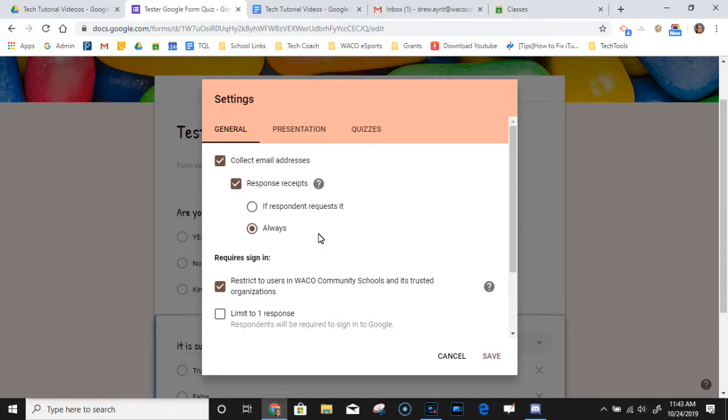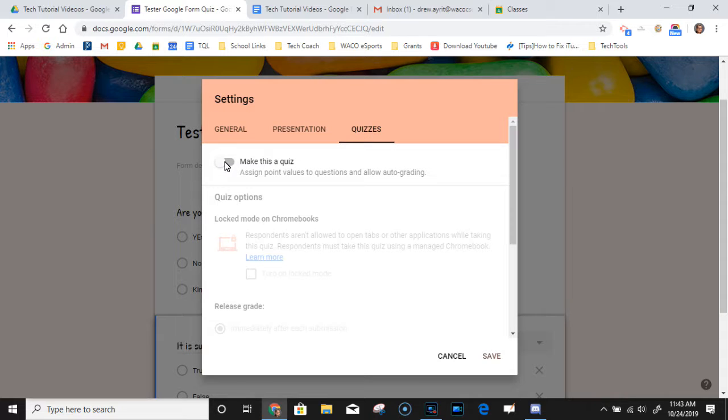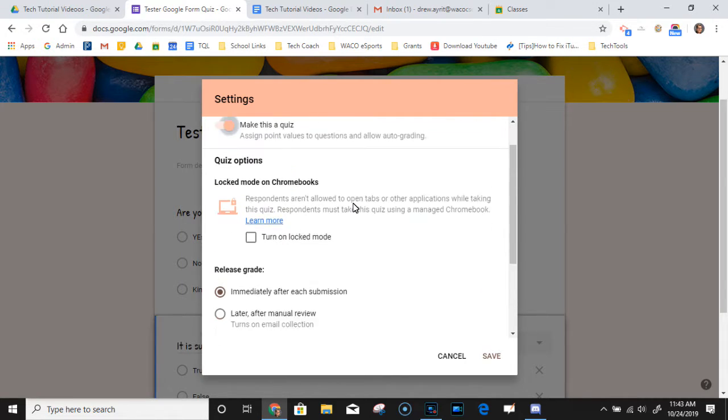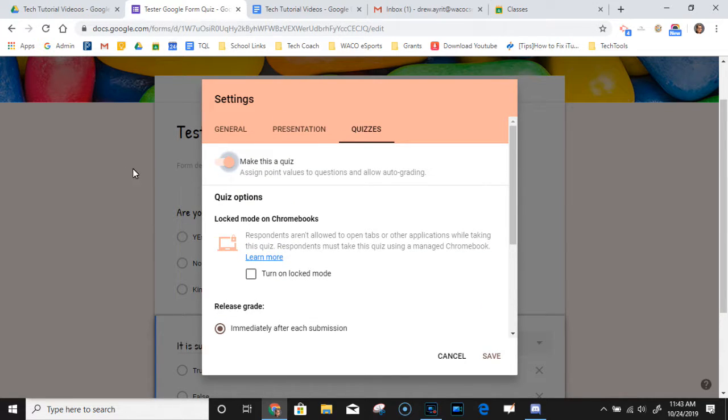And we'll say always, that way a student, once they submit it, gets a little email saying they submitted it. We will limit to 1 response. And then we're going to go into quizzes, and we're going to make this a quiz. Okay, so at this point, I'll show you what happened when we go back to the form.